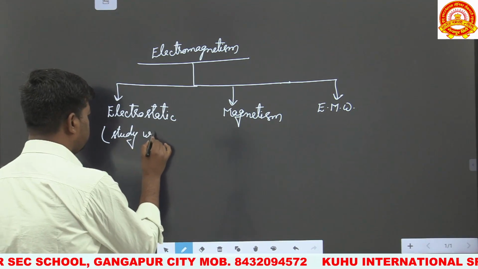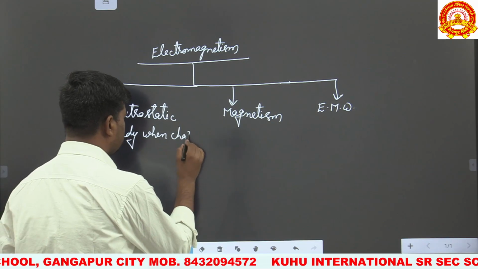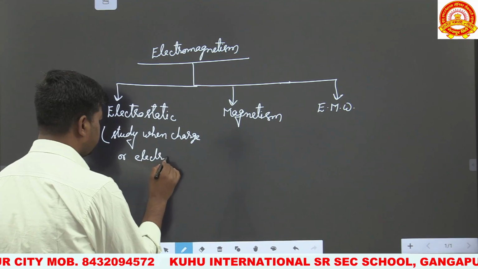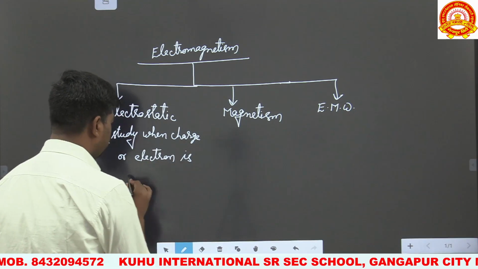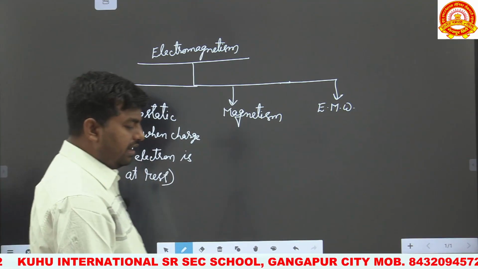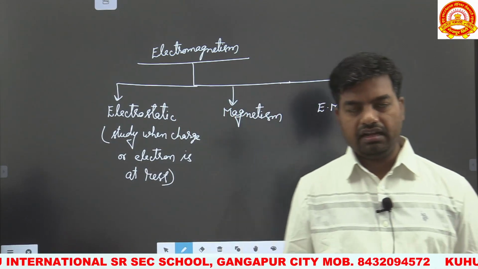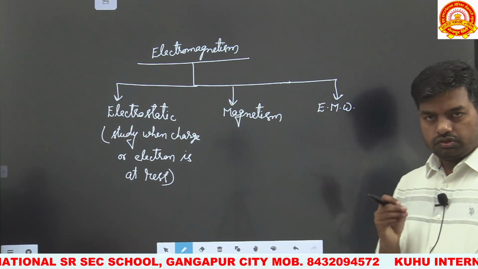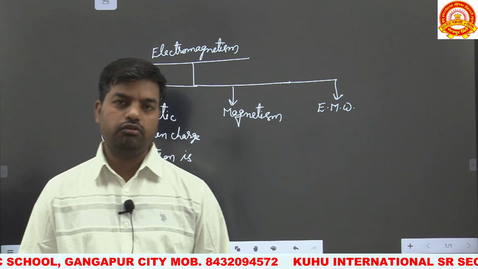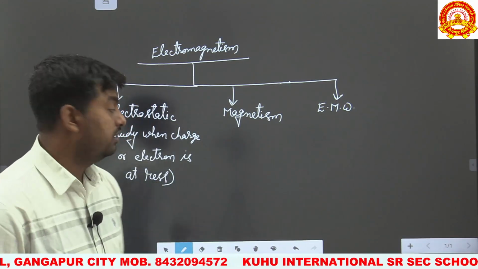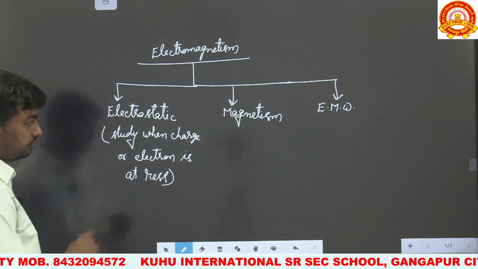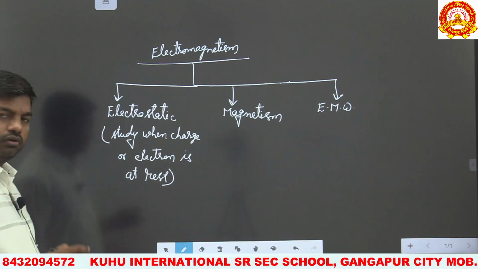In electrostatic, we discuss electric field and charge, what we mean by charge, what we mean by electric field, electric lines of force, Gauss theorem, electric potential, and capacity. It covers two chapters of NCERT, chapter number one and chapter number two.